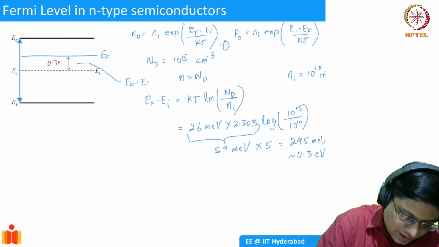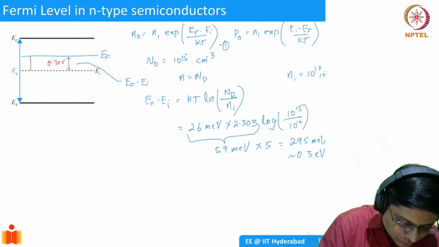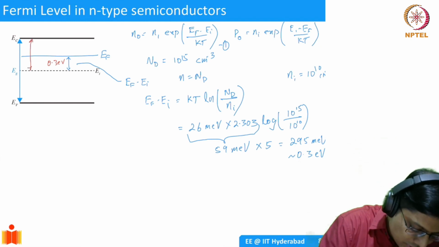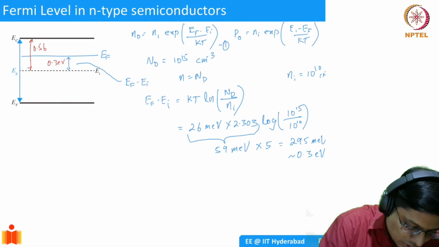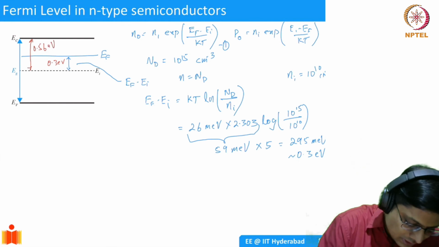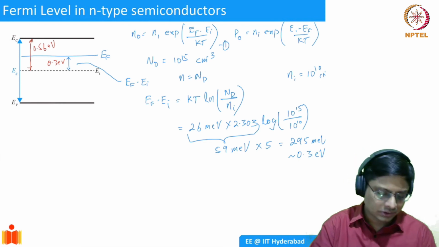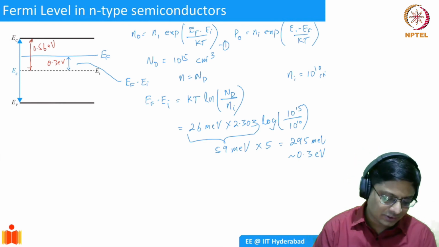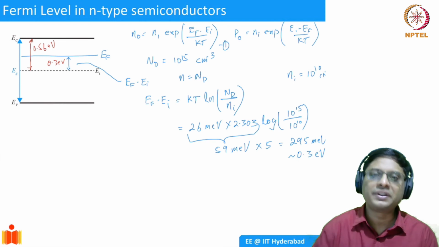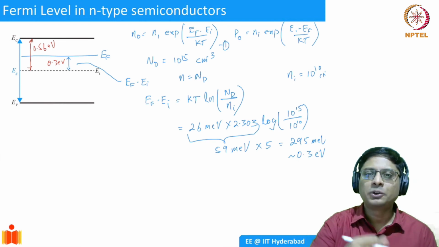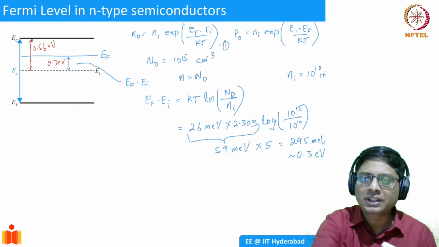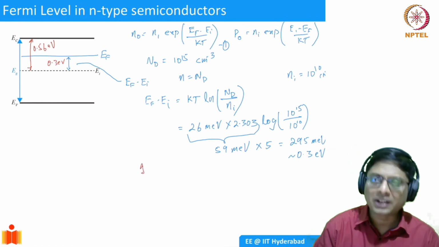This distance we calculated is 0.3 electron volts. The whole distance is how much? This is basically 0.56 eV, because the band gap was 1.12. So this half band gap, Eg by 2, is going to be 0.56. So we have sort of come halfway towards the conduction band. If you dope 10 power 15, you have come halfway into the conduction band. Same thing you could repeat for 10 power 18.